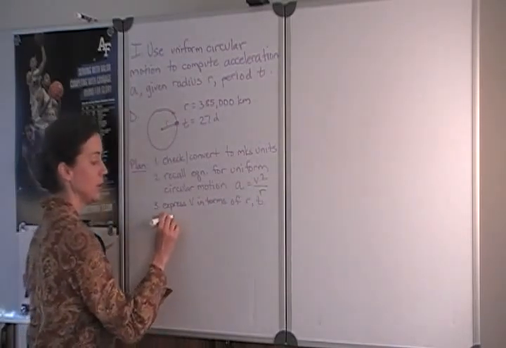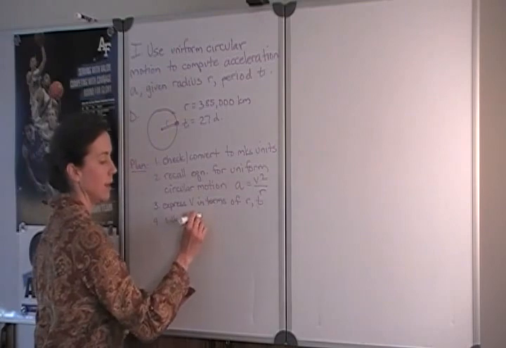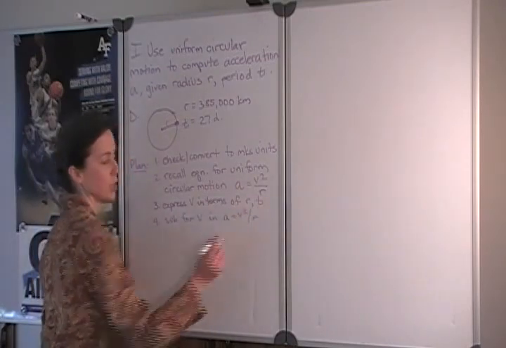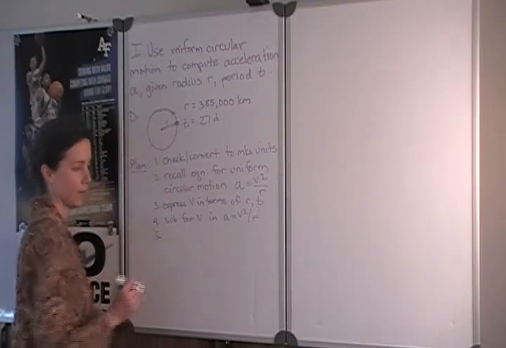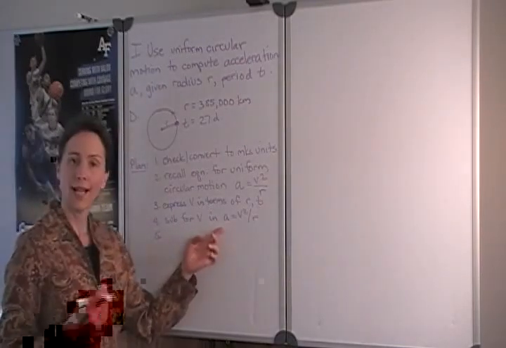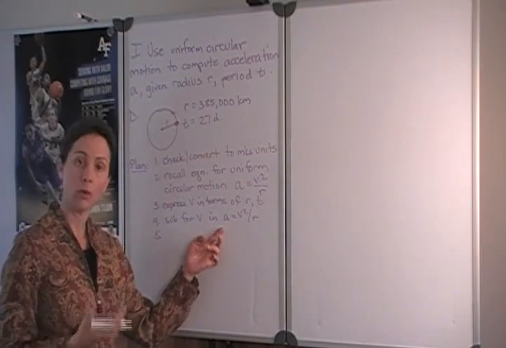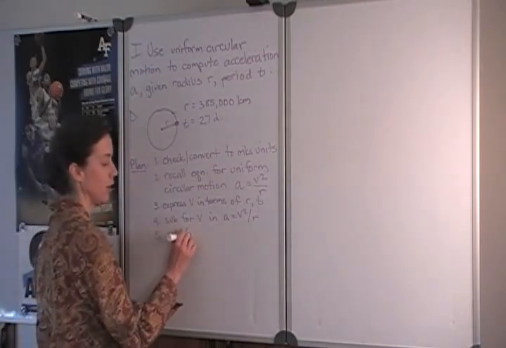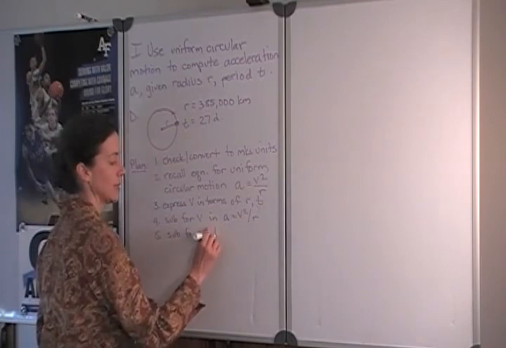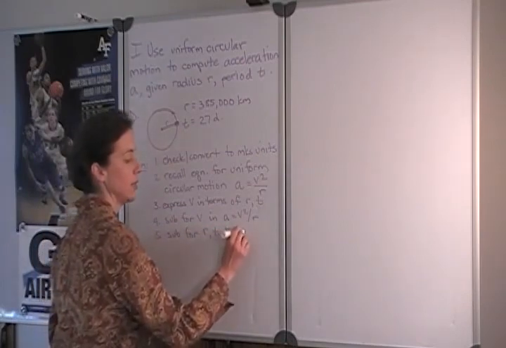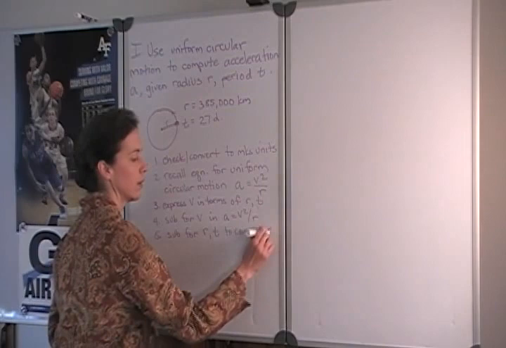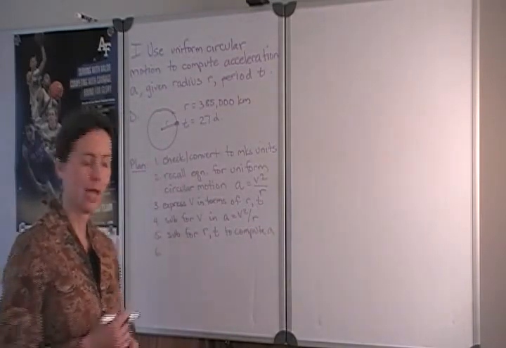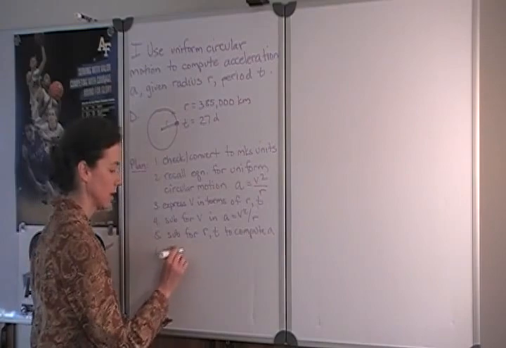Then we can substitute for the velocity that new expression into the expression for uniform circular motion. Since A is already isolated, the acceleration, and that's what we're looking for, we would then be ready to substitute specific values for the radius and the period to compute the acceleration. And before we report our final answer, we want to consider how many significant figures to use.